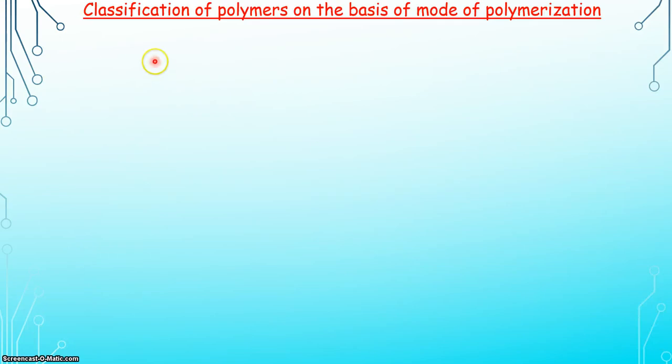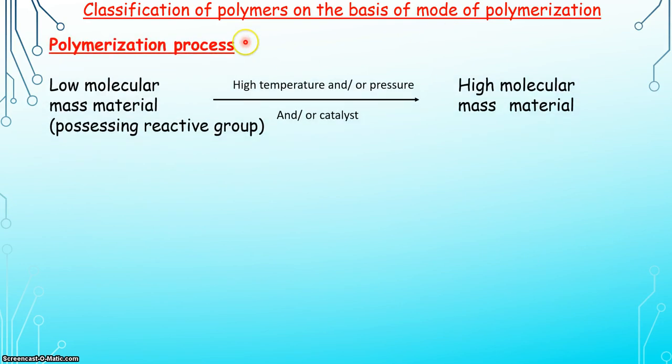Let us start classification of polymers on the basis of mode of polymerization. What is polymerization? Polymerization is the process in which a large number of monomers are converted into polymers.